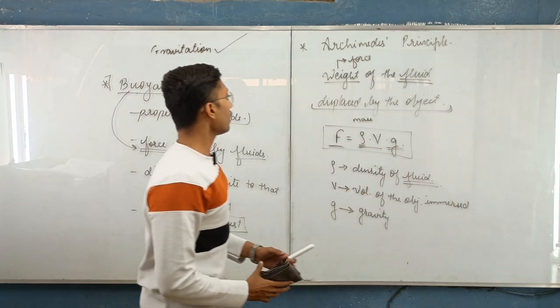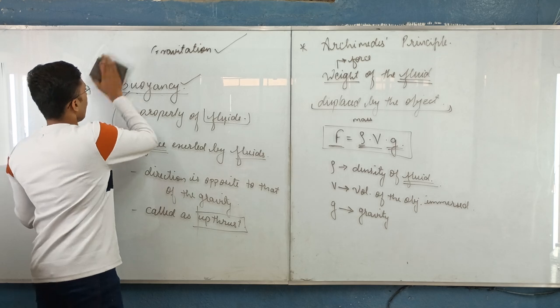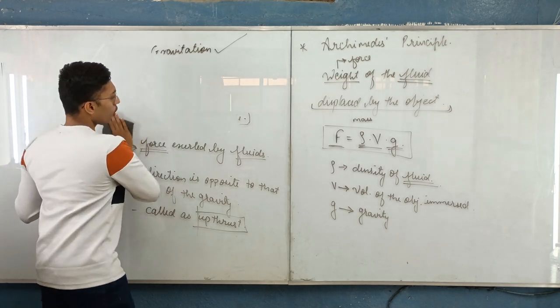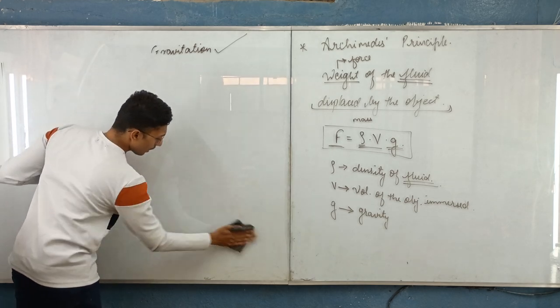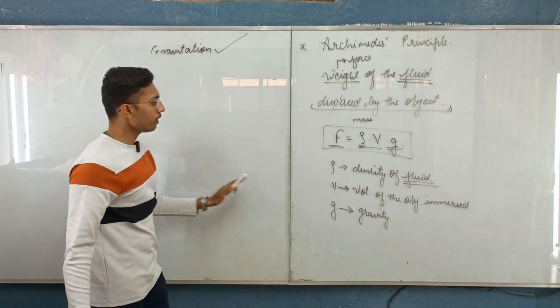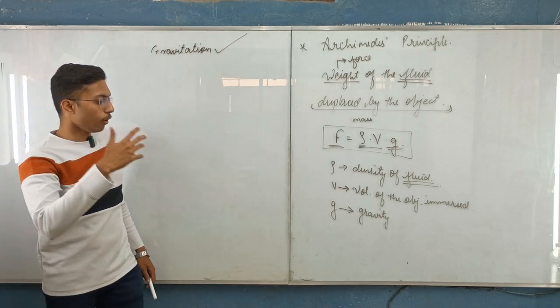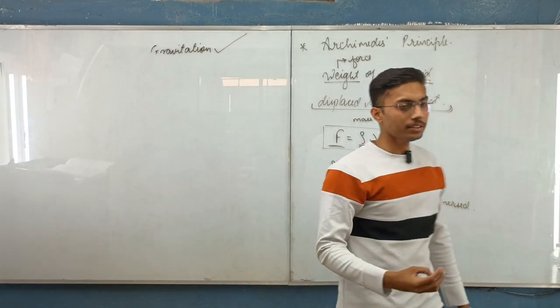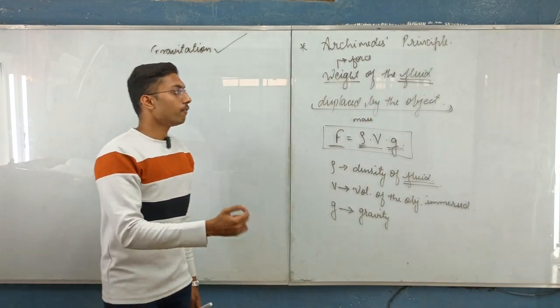Now from here we understood how to calculate the buoyant force. But how can we determine that any object will sink or float? That we haven't understood yet. We can calculate the buoyant force, but what about the condition by which we can determine that the object will sink or float in the fluid?